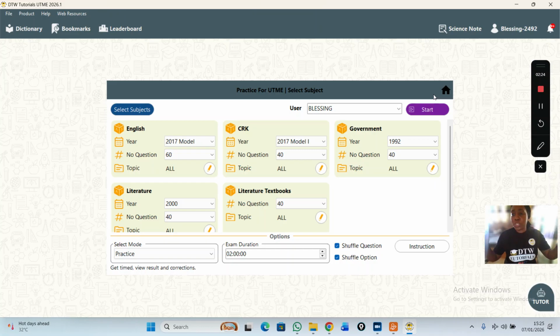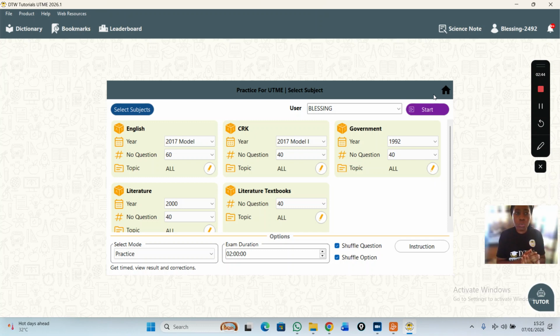Guys, do share to access this. You can download the app freely, but to access all these past questions and all the features, you need to pay 4,000 naira to activate it. It's a one-time fee payment. It is not a scam, guys. We've been here for over 8 years, helping students pass their exam, creating digital tools to support their study.